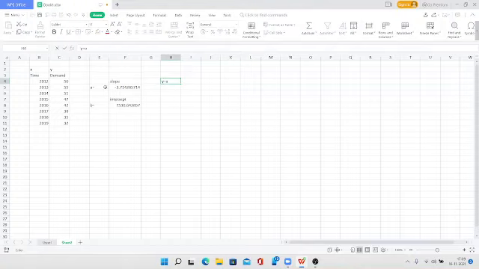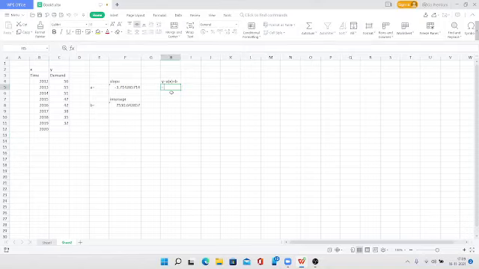In the cell where you want the answer, you have to use the function like this. For every function, you have to start with equal to. What is A in the line equation? A is the slope of the line. So I'm typing the slope function, SLOPE. It is giving me the function. A is called the slope. B is called the intercept. So I'll select the slope function. After selecting it, it is asking me to select known y values, known x values.